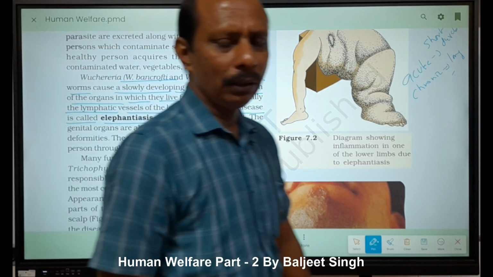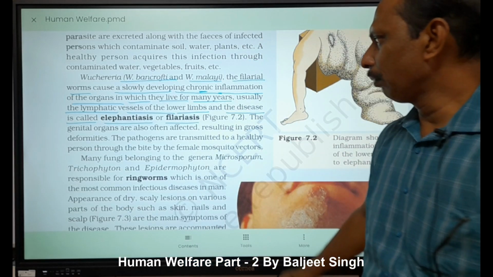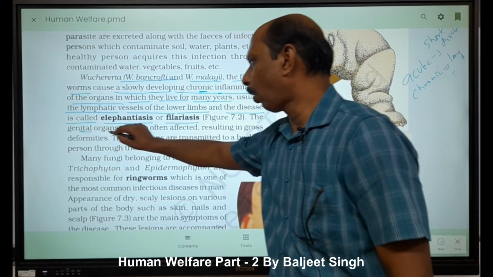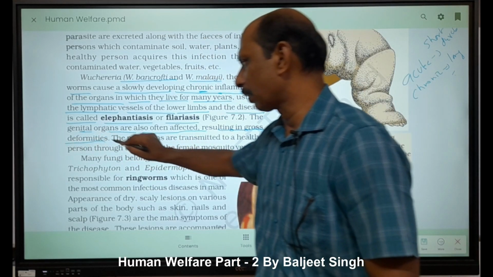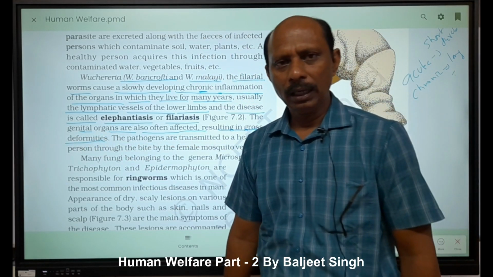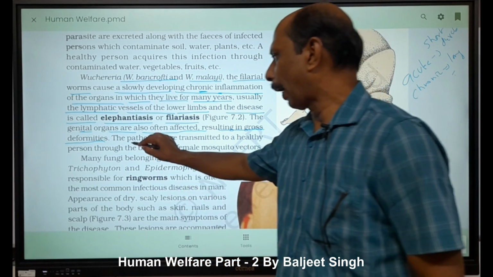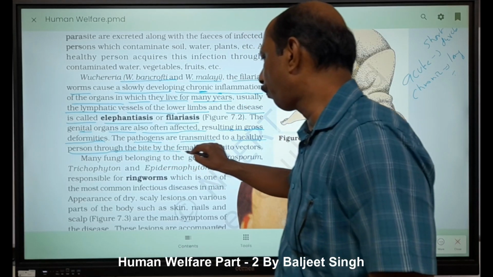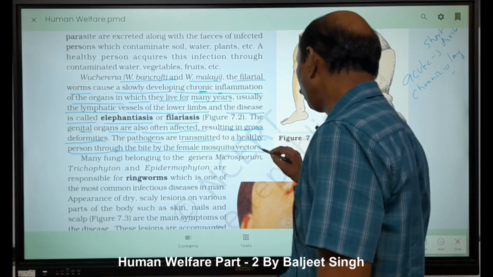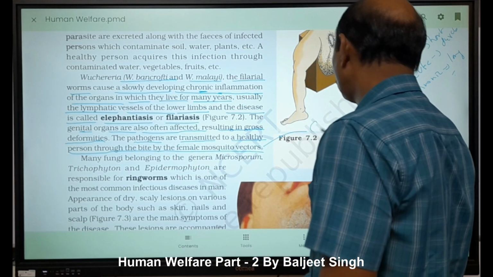Who is the pathogen? Wuchereria bancrofti and malayi. The genital organs are also often affected, resulting in gross deformities, right? Abnormal structure is formed. The pathogens are transmitted to a healthy person through a bite of the female mosquito vector. Which female mosquito vector? It is Culex.